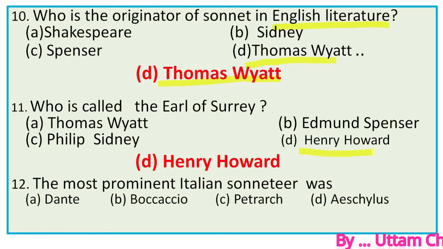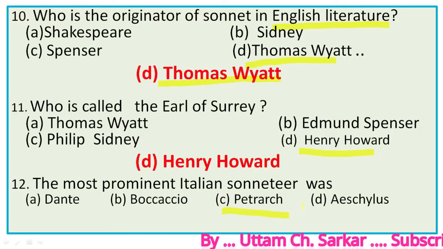Next, number 12. The most prominent Italian sonneteer was. In fact, sonnet was first written by Giacomo da Lentini, and then Dante got popularity, and there were many more sonneteers in Italy, but of them all, Petrarch was the greatest practitioner, after whom Italian sonnet was named.